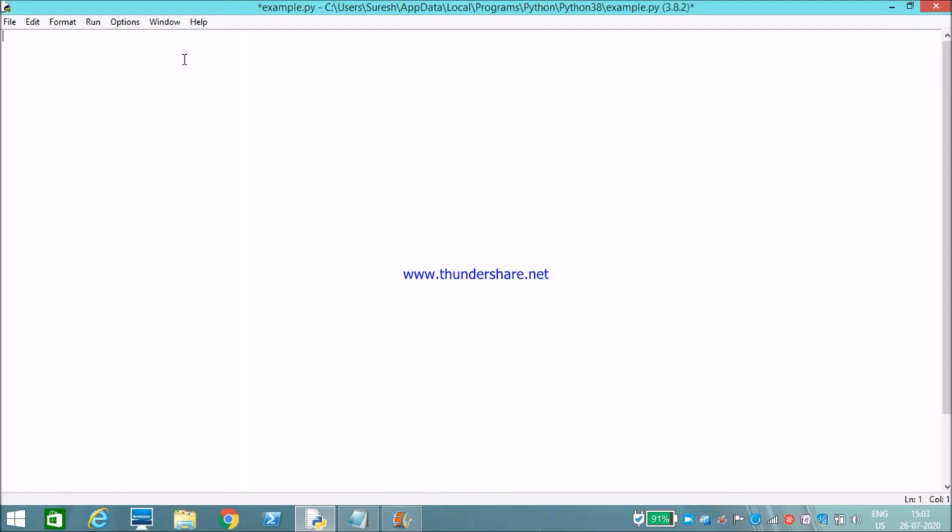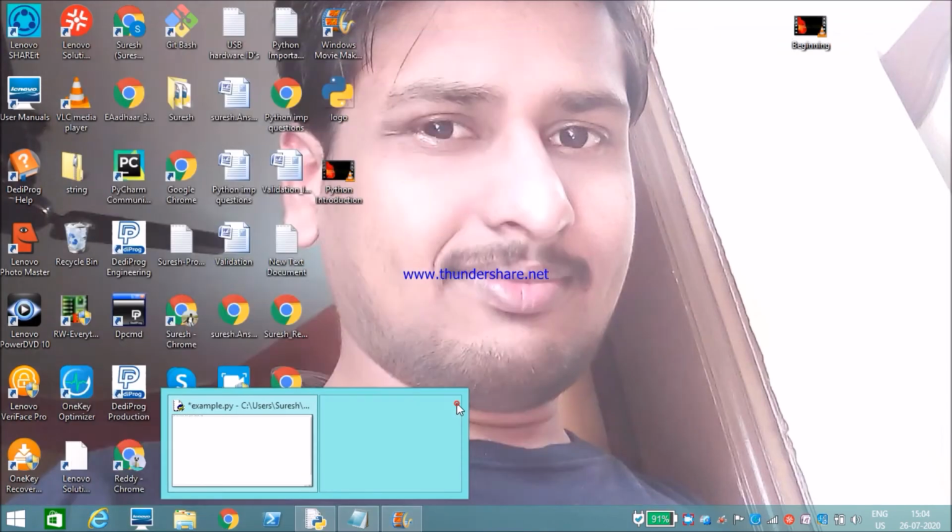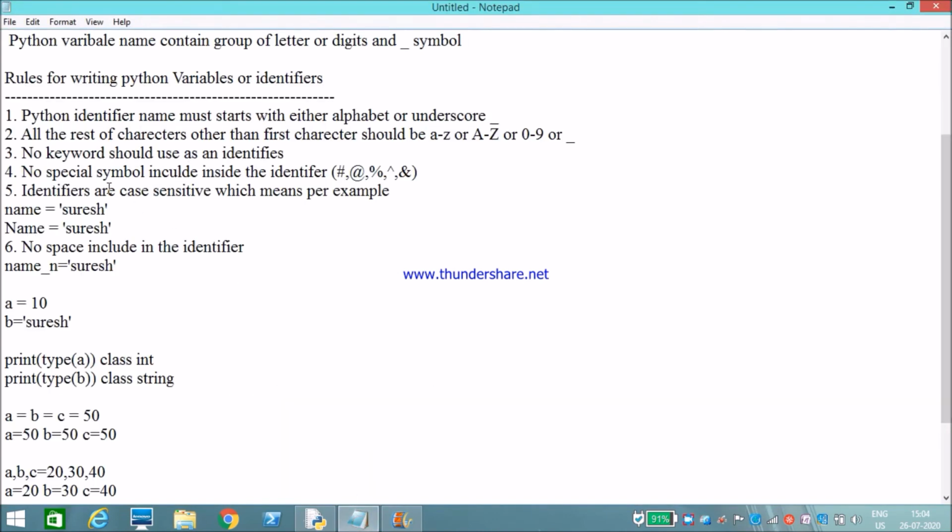None is a keyword. True is a keyword. False is a keyword. Now I will use one keyword: as is equal to Suresh. Print as. See, it will throw an error, invalid syntax, because as is a keyword. So a keyword shouldn't be used as an identifier.